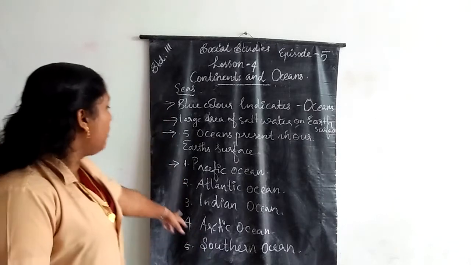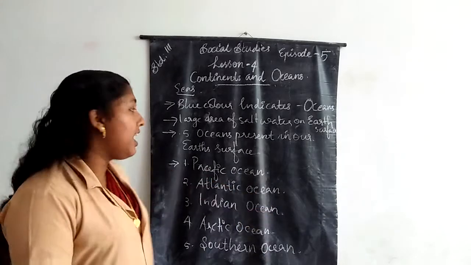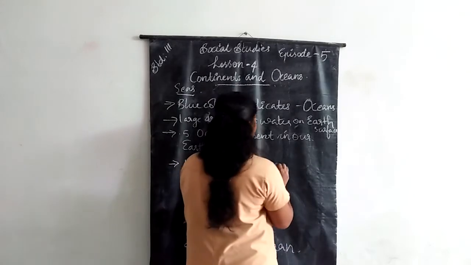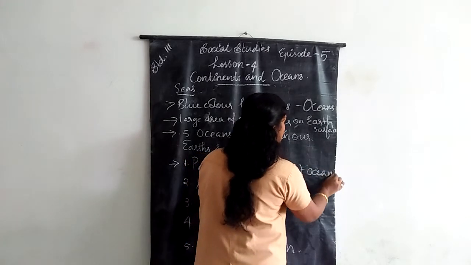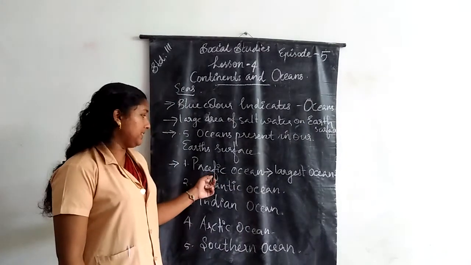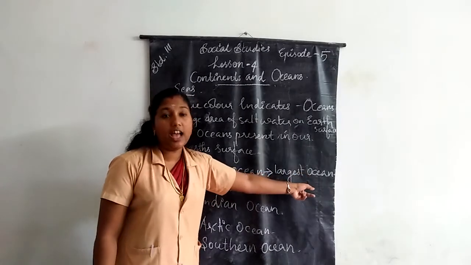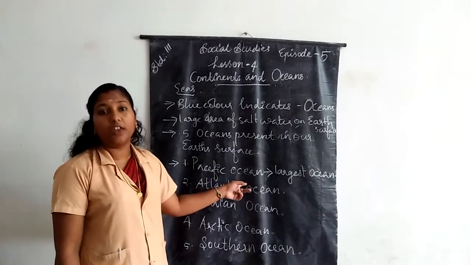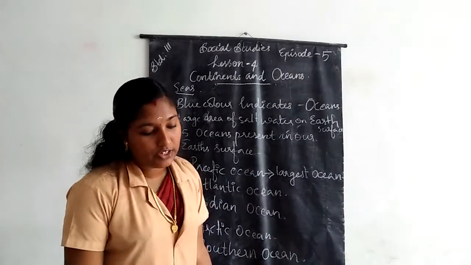Next, Pacific Ocean is the largest ocean. Which is the largest ocean on the Earth's surface? Pacific Ocean. Pacific Ocean is the largest ocean on the Earth's surface, or in the world.